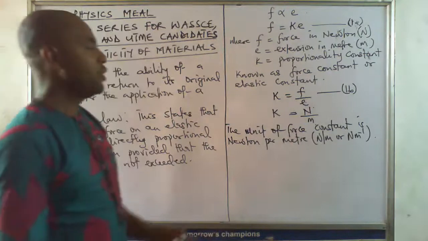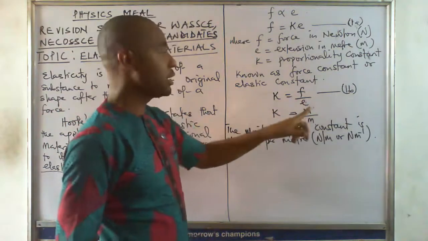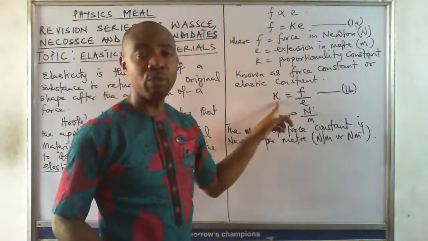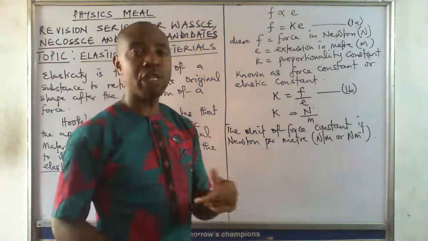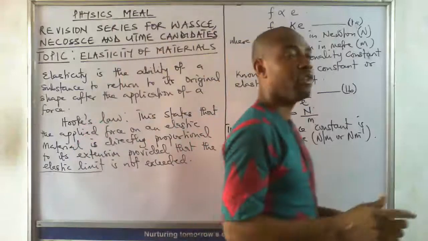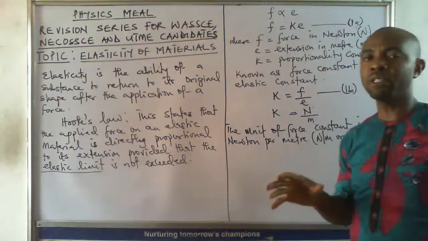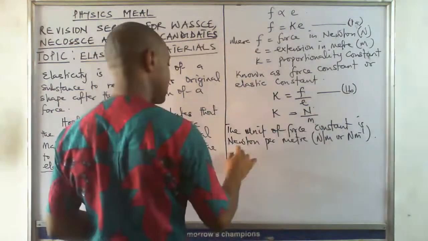So, by definition here, you say this is force per unit length. The force that we produce per unit extension is what we call the force constant. So the force that produces 1 meter extension is what we call the force constant, or elastic constant.